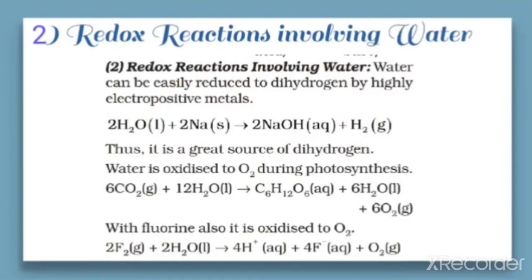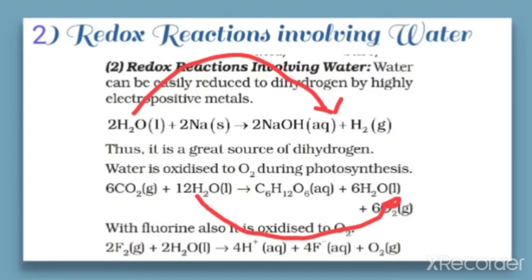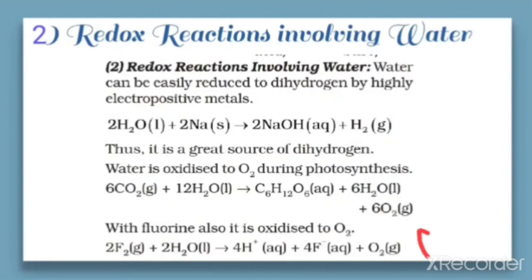So these two reactions show that in this redox reaction the water is involved here. In one of the reactions water is reduced to hydrogen, and in the other case water is oxidized to dioxygen. So these two reactions are showing the involvement of water in the redox reaction. And one more equation which is given here is also a redox reaction. So here we have discussed the redox reactions involving water.